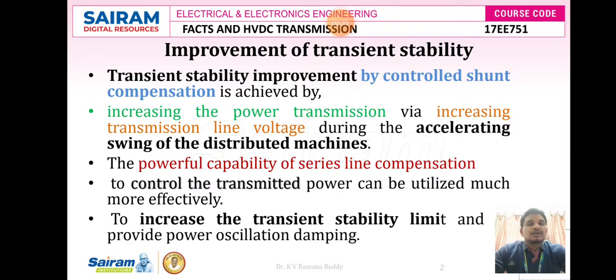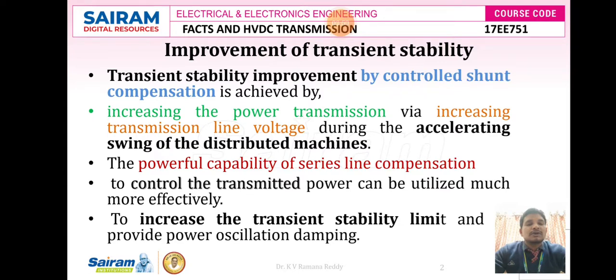In the earlier class we discussed improvement of transient stability by controlled shunt compensation. There we injected reactive current into the transmission line, thereby increasing the real power transmission by increasing the line voltage. Therefore, the accelerating swing of the disturbed machines improves the power capability of shunt compensation.